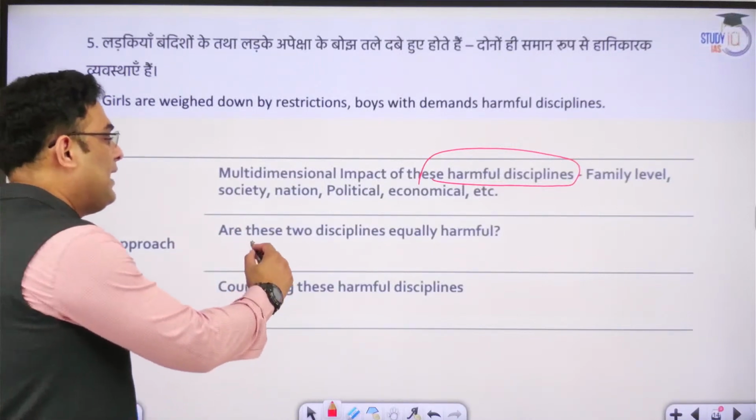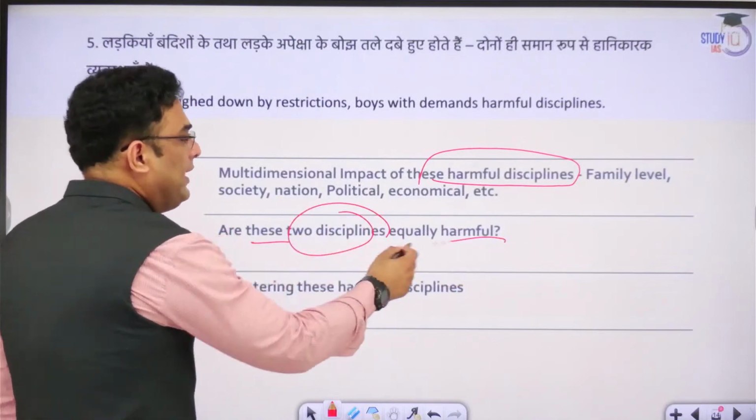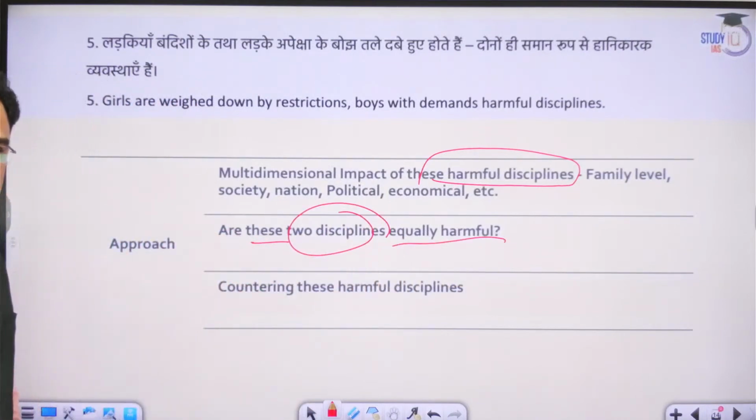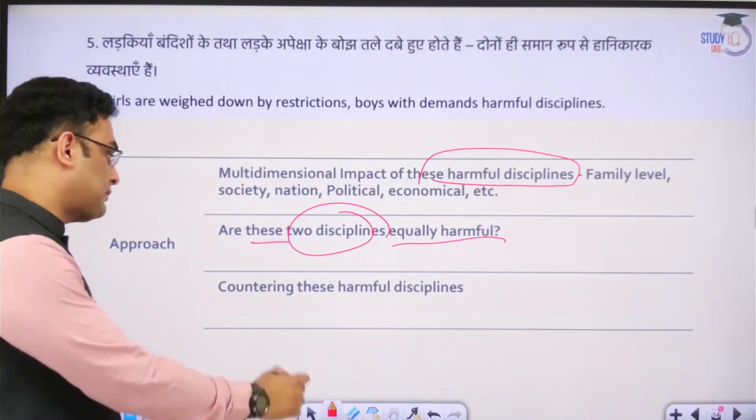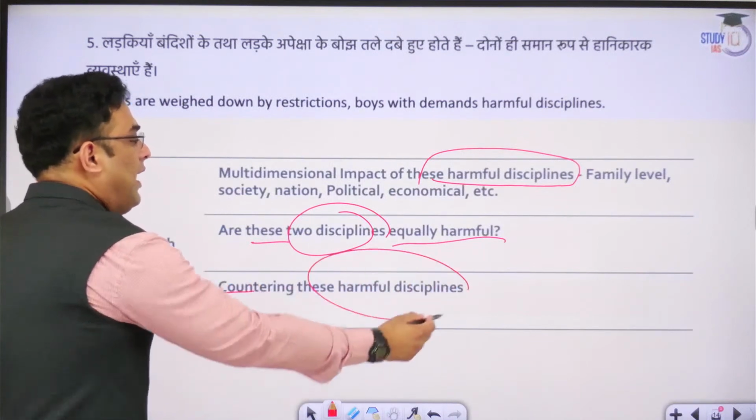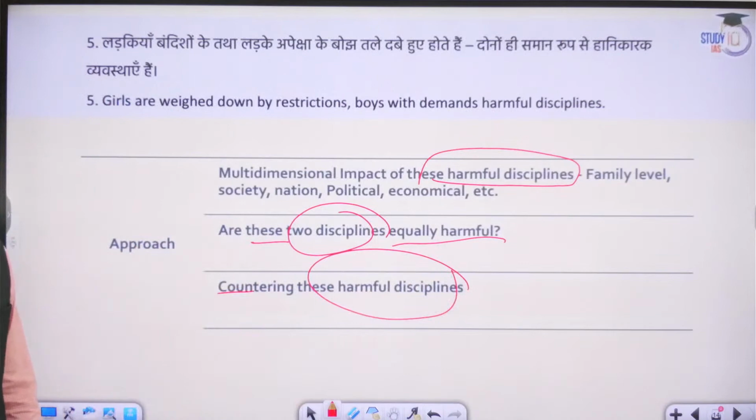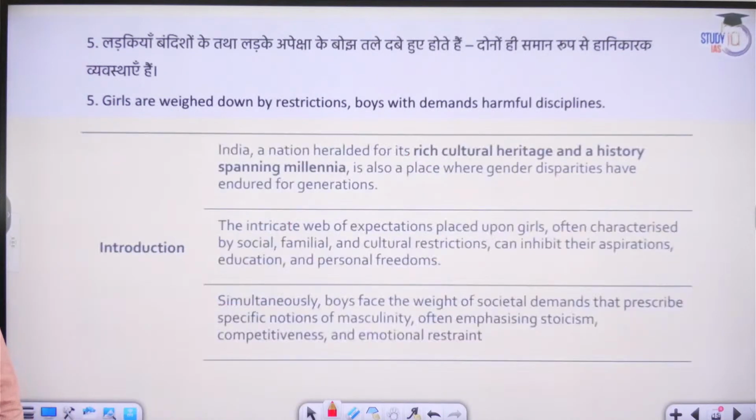Then we'll try to understand, are these two disciplines equally harmful? What restrictions girls face and what demands boys face, the kind of impact they have on them respectively. Are they equally harmful? We'll understand that. And then countering these harmful disciplines, how we can go about doing that is what we'll try to see.